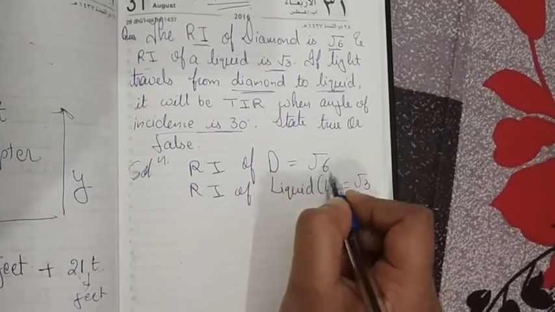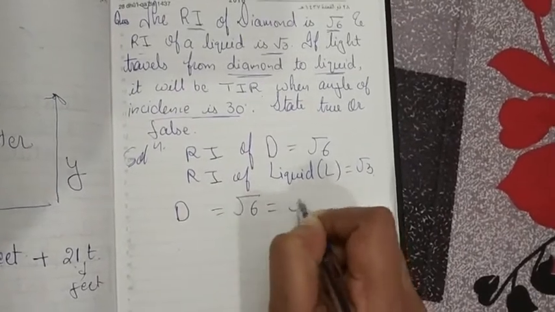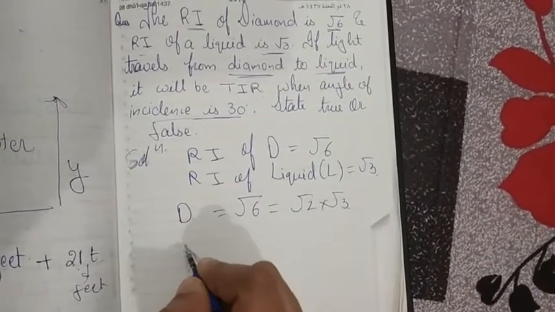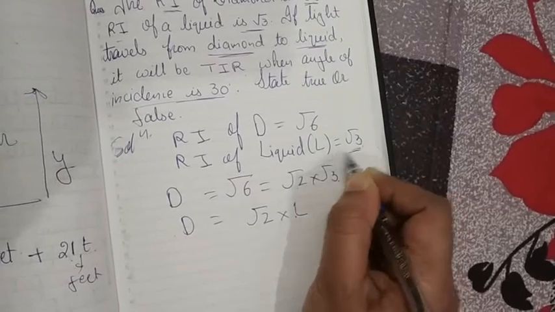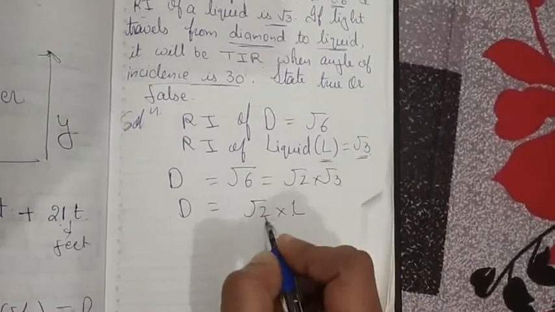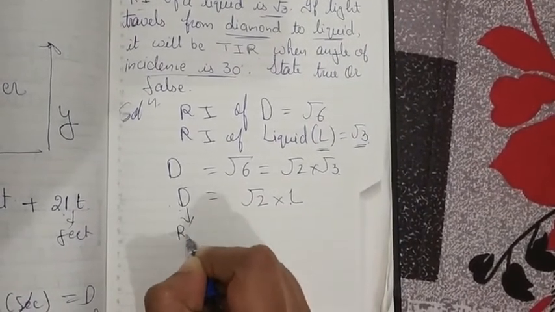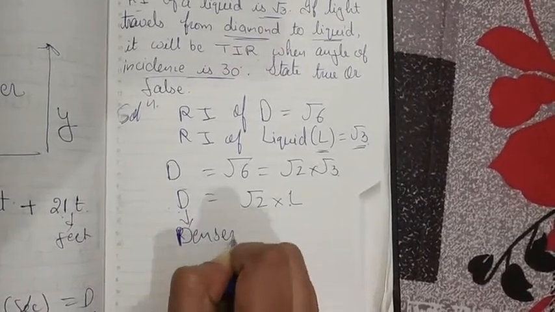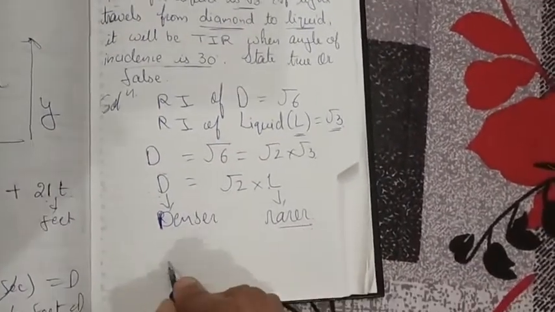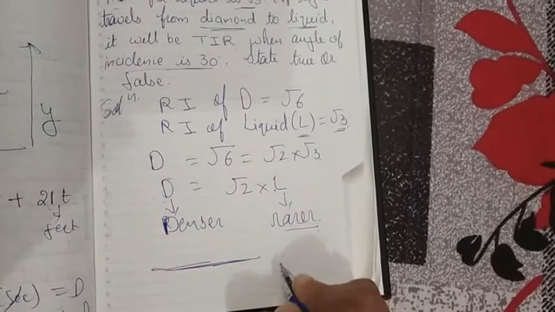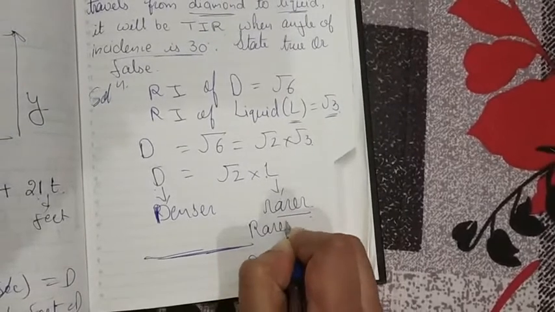So students, as you can see, the refractive index of diamond is root 6. Can I write it like root 2 into root 3? It means the refractive index of diamond is root 2 times L, because root 3 is denoted by L, correct? So what does it mean? It means diamond has more refractive index, so diamond is the denser medium and this liquid is the rarer medium, correct? Fine. So light is going from denser to rarer. So this is our denser medium and this is our rarer medium, correct?